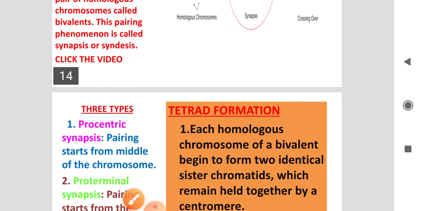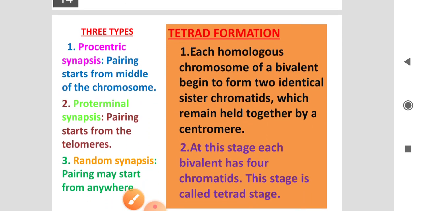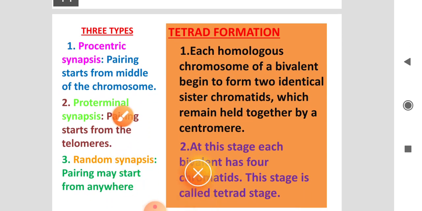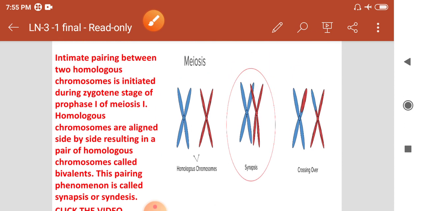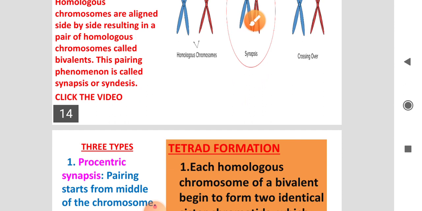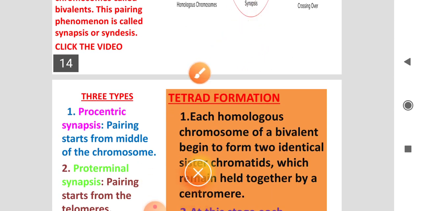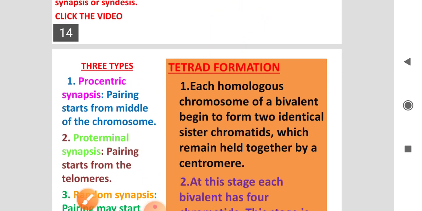What is meant by pro-terminal synapsis? Here the pairing of chromosomes starts from the telomeres. A telomere is the tip portion of the chromosome. In some chromosomes, they are attached at the telomere part. That is called pro-terminal synapsis.